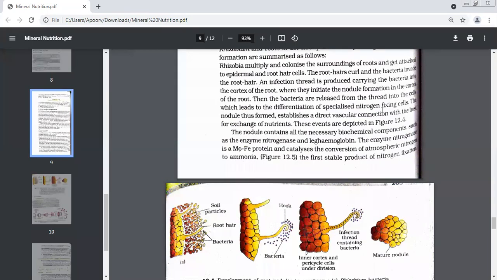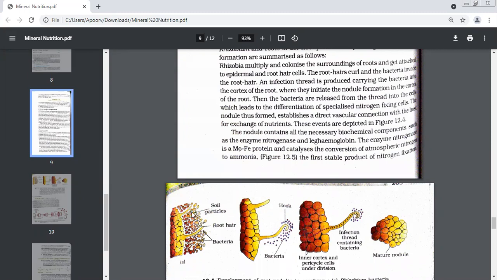So the nodule is formed for fixing nitrogen, and this nodule establishes a direct vascular connection with the host. See, this yellow nodule will get connected directly to the vascular bundle.